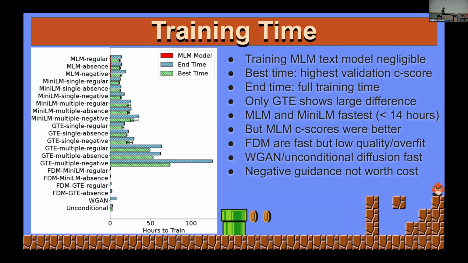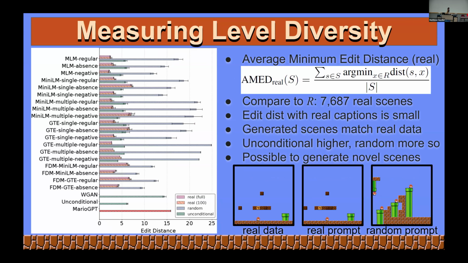Now we have one more metric outside of training time, and that's level diversity. We're using average minimum edit distance, which you can effectively think of as just how novel are these levels. We have a couple different metrics. The red and orange bar that you see on all of those are comparing against real captions that appeared in Mario. There's not a lot of diversity between the levels that the models created and real Mario levels when you give them captions that appear in Mario. This is a good thing. We don't want there to be a lot of diversity. When we give them captions that appear in Mario, we want it to look like it's from Mario.